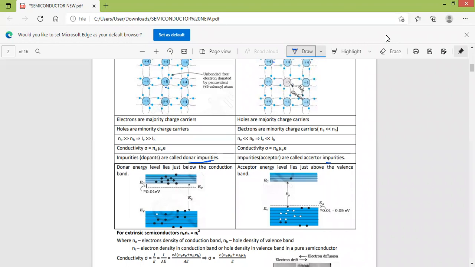Here also, pentavalent impurities have 5 electrons in their outermost orbit. Out of them, 1 is available for conduction, and that lies in the donor energy level. As the temperature increases slightly, these electrons reach the conduction band and are available for conduction even at low temperature.